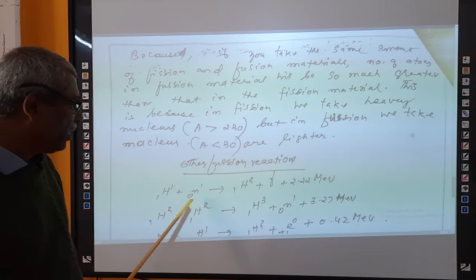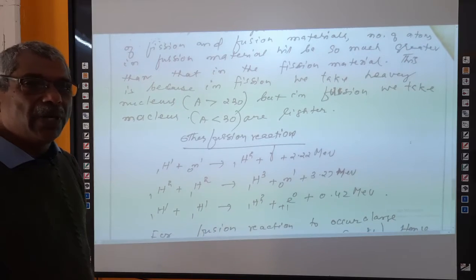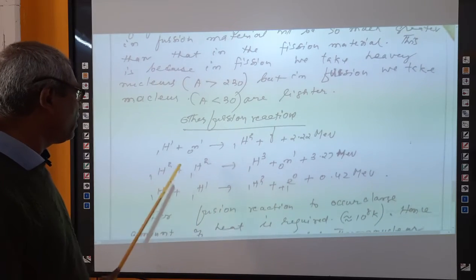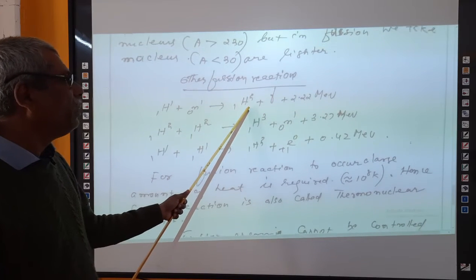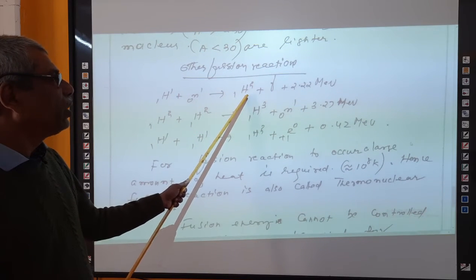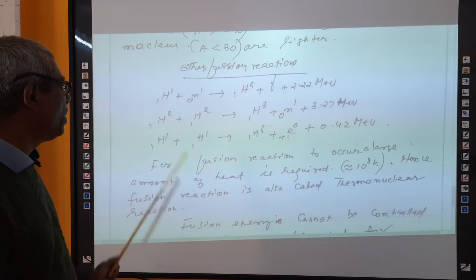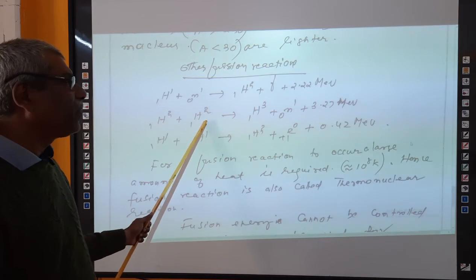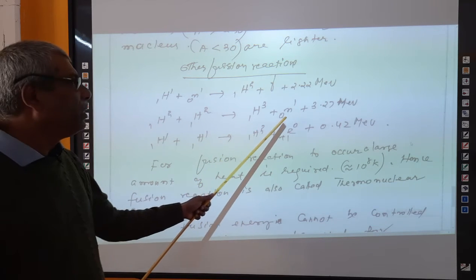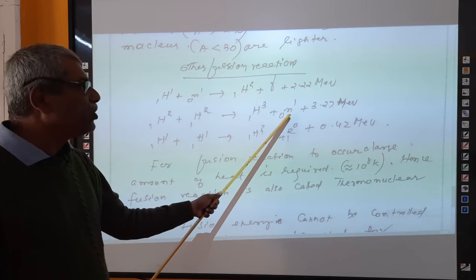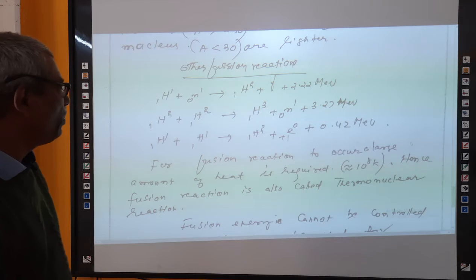This is a gamma fusion reaction, because gamma radiation is produced here. A proton plus a neutron gives rise to a deuterium nucleus plus a gamma plus 2.22 mega electron volts. Two deuterium nuclei, when combined to form a tritium, produce a neutron. This is a neutron fusion reaction, plus 3.27 mega electron volts.